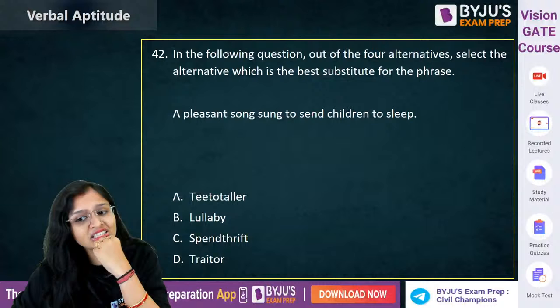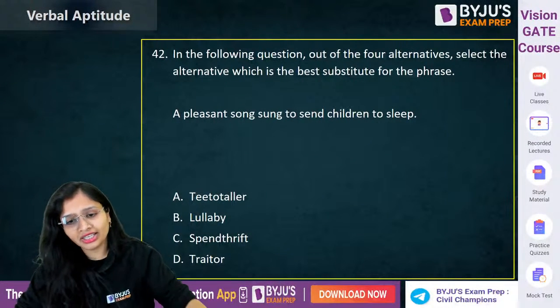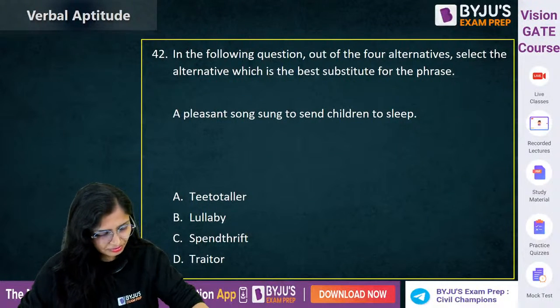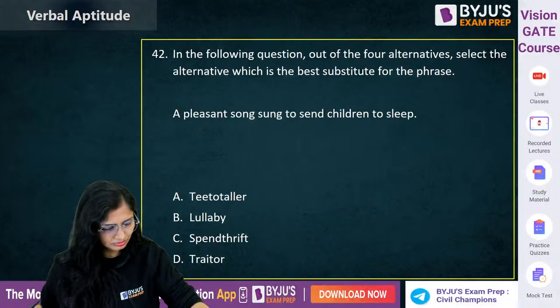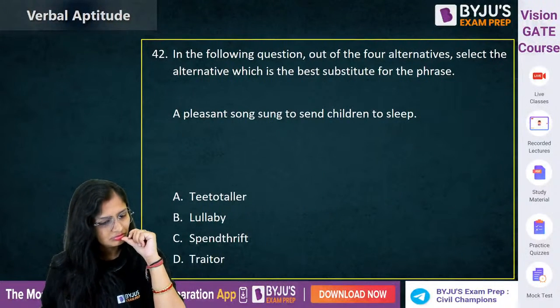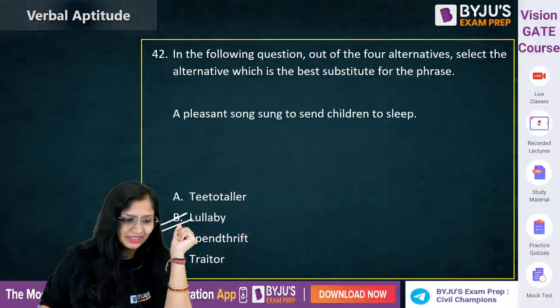A pleasant song sung to send children to sleep. What do you call it when you put children to sleep? This is easy, guys. Come on. Lullaby. Correct. So what you call लोरी in Hindi is lullaby.